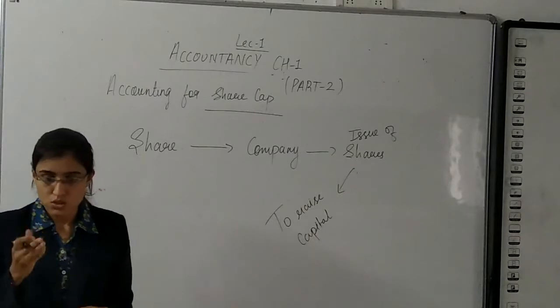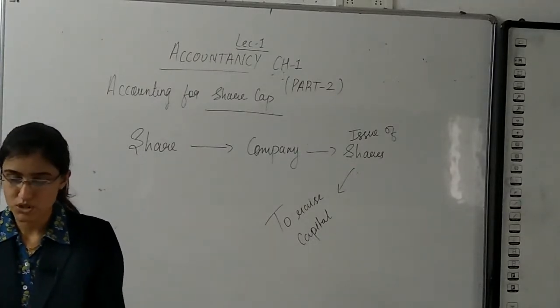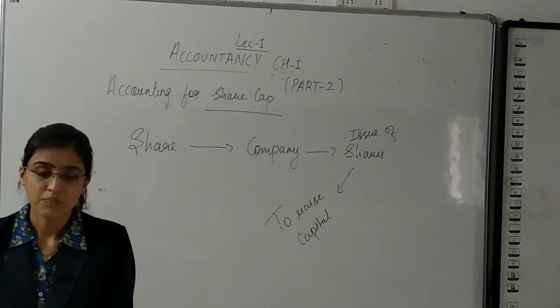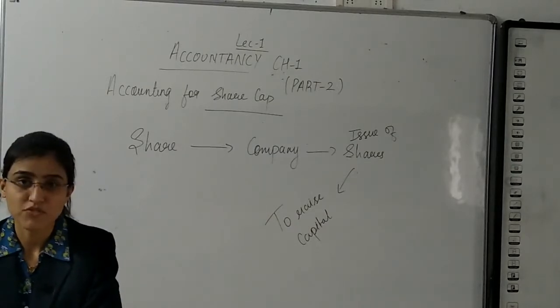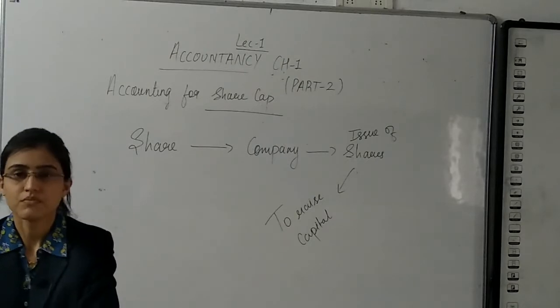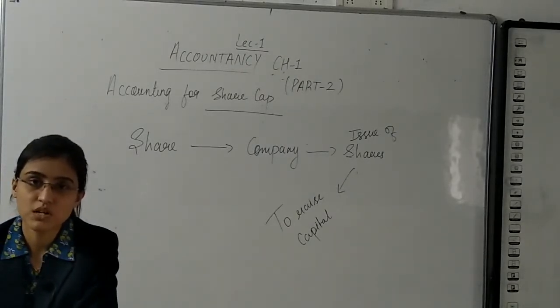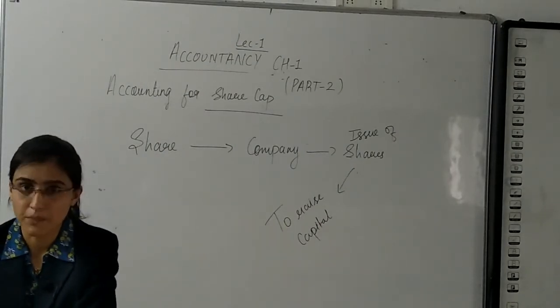In your textbook again, accounting for share capital, the very first page gives us an idea about what actually a company is, what the types of a company are, and much more. I am not going into detail with the explanation about what a company is and what the types of company are.